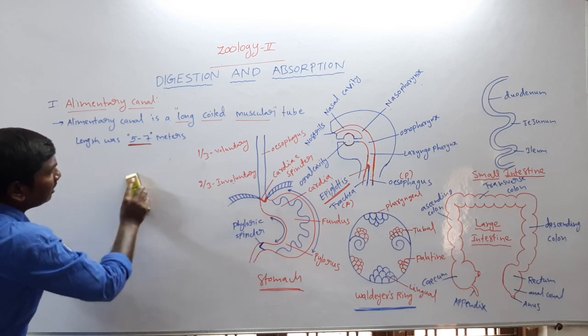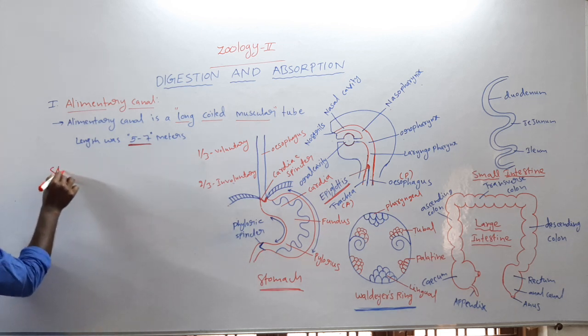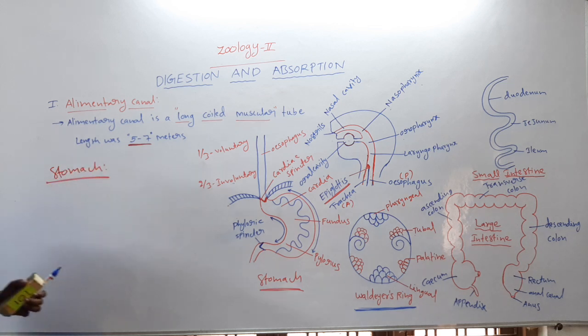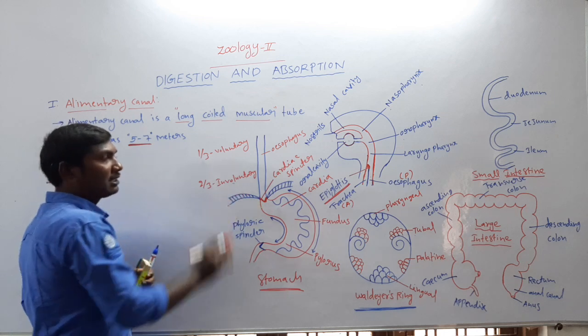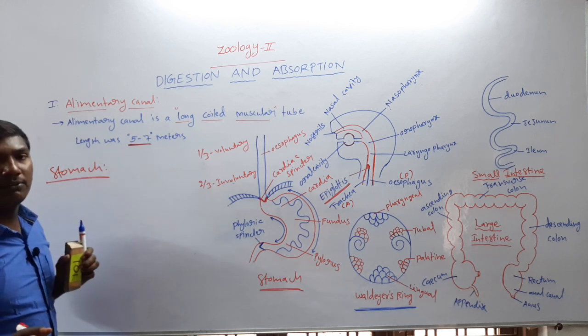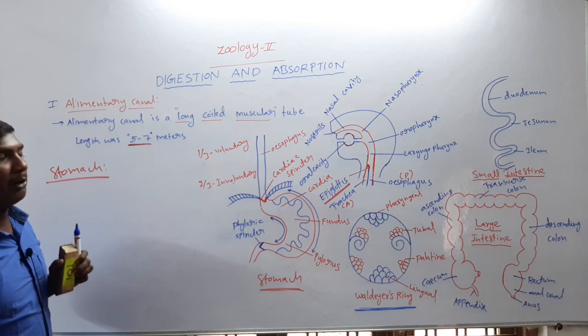Next, the stomach. The esophagus opens into the stomach. The stomach is located in the upper left portion of the abdomen.